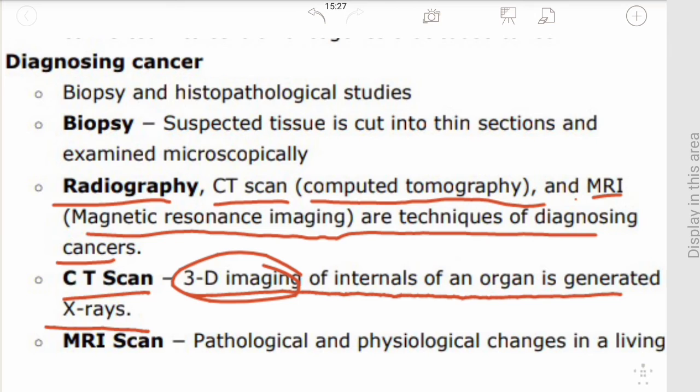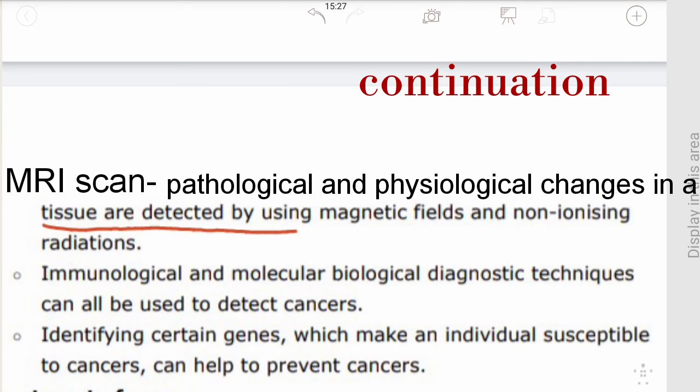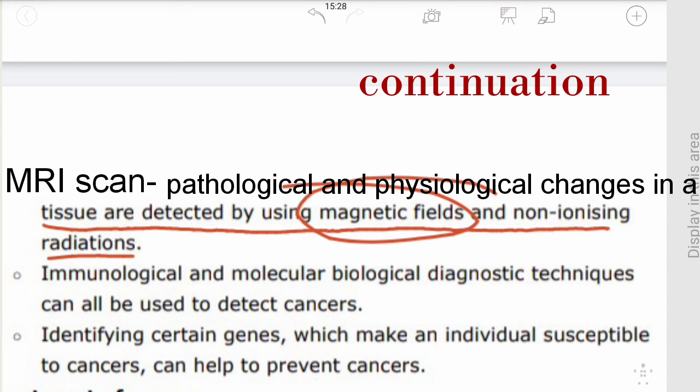Next is the MRI scan. Pathological and physiological changes in tissues are detected by using magnetic fields and non-ionizing radiations. An MRI scan is a type of scan that uses strong magnetic fields and radio waves to look at the organs and structures of our body, with non-ionizing radiations.